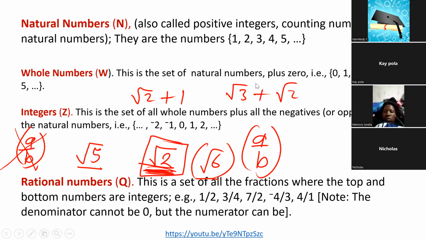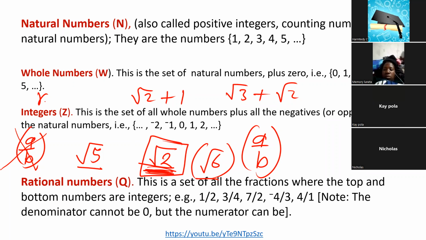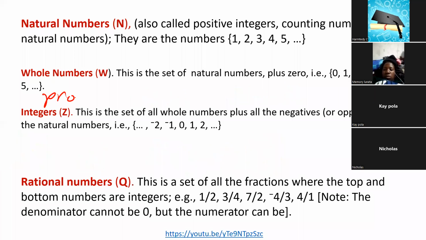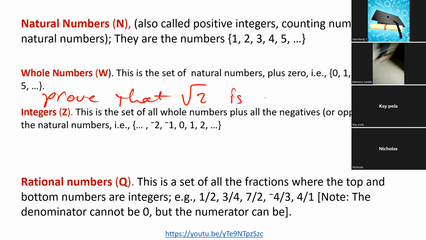We are going to discuss that in the next session. These are some of the questions that a lot of people find challenging, especially when they are faced with a question which says, prove that the root of 2 is irrational.